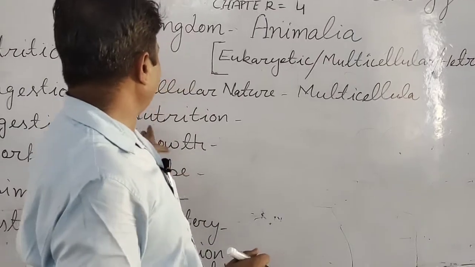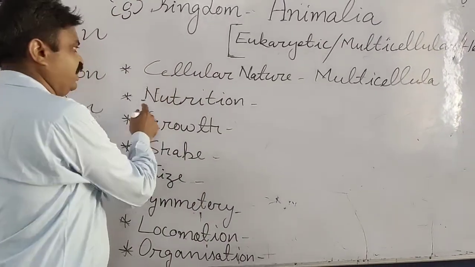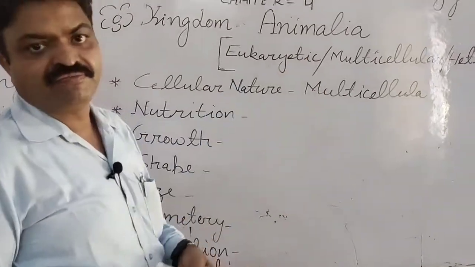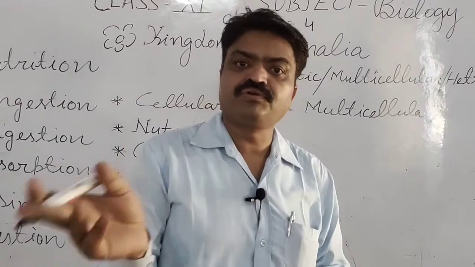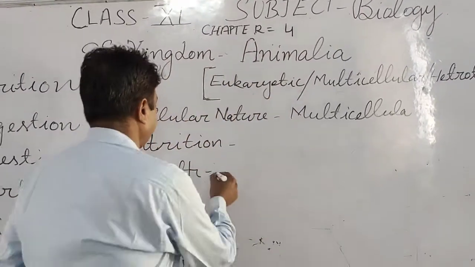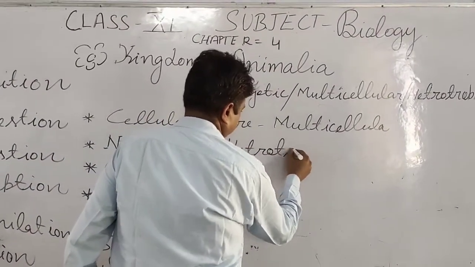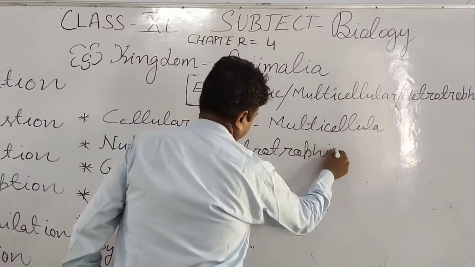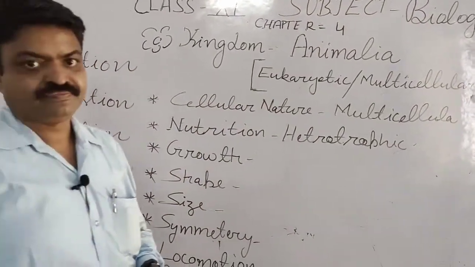Now we come to the nutrition. I have taught you which mode of nutrition they have. There are mainly two types of mode of nutrition, autotrophic and heterotrophic. They have the heterotrophic mode of nutrition.